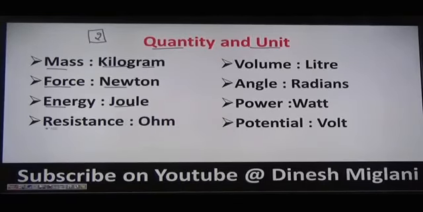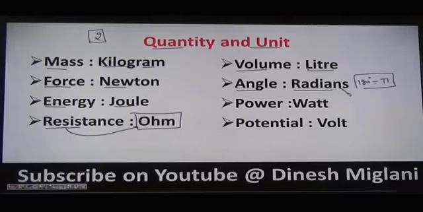Next we have resistance, the unit of resistance is ohm, right? Volume is always measured in liters. Angle is always measured in radians. As you know, 180 degrees is always equal to pi radians, right? Sometimes it is measured in degrees also, but generally we measure in radians. Okay. Power is measured in watt. Potential is measured in volt, right?